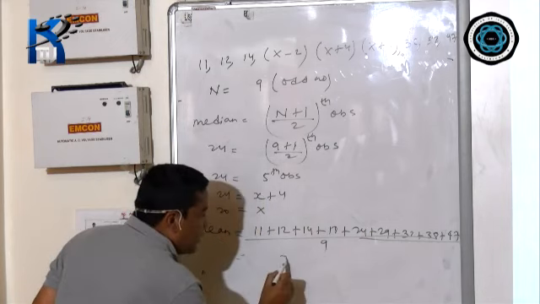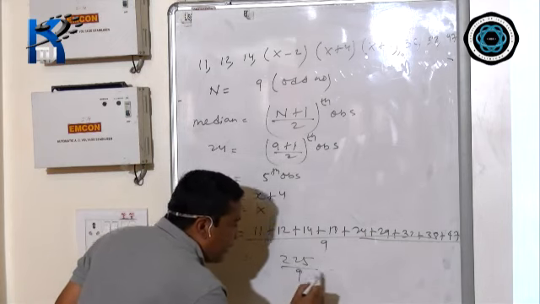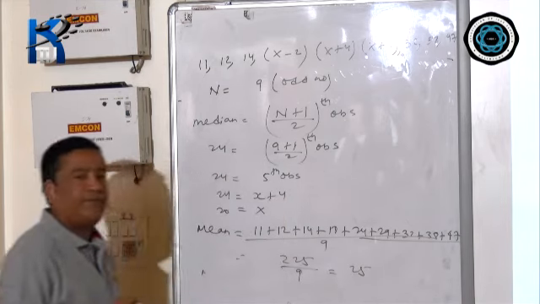If you divide this, you will get 225 divided by 9, which comes to 25.